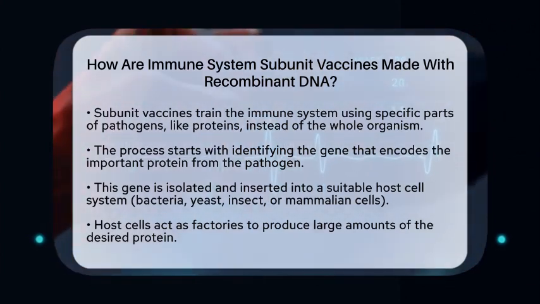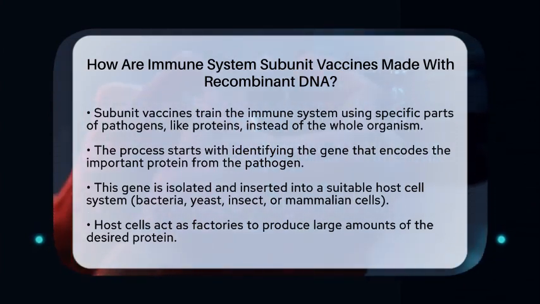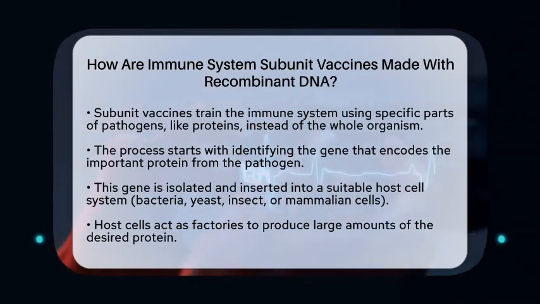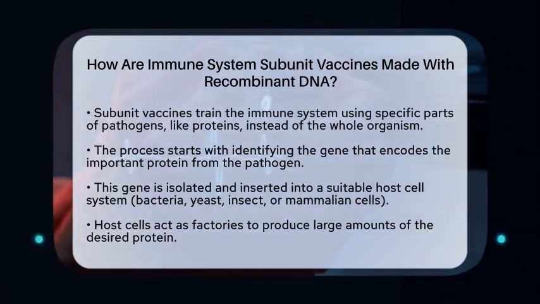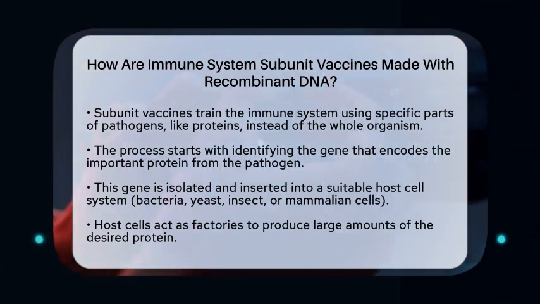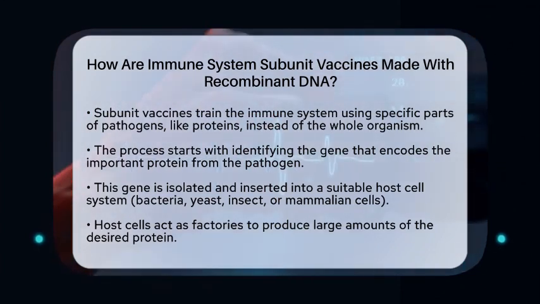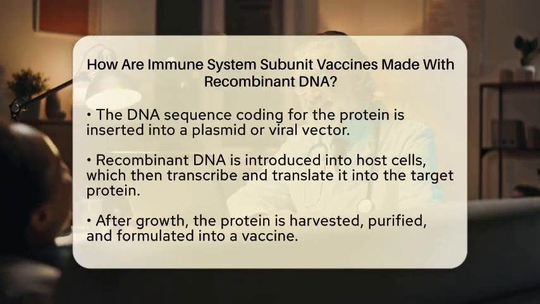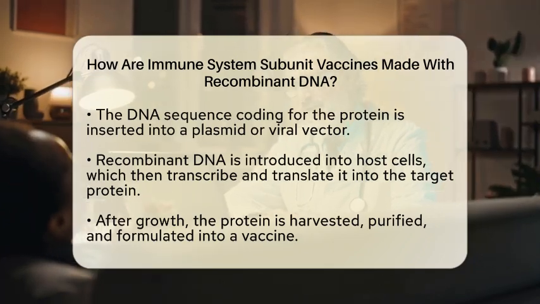Subunit vaccines focus on specific parts of a pathogen, usually proteins or protein fragments. They do not introduce the entire organism, making them safer. The journey begins by identifying the gene that encodes the important protein from the pathogen. Once this gene is isolated, it is inserted into a suitable host cell system. This could be bacteria, yeast, insect cells, or mammalian cells. These host cells act like tiny factories, producing large amounts of the desired protein.